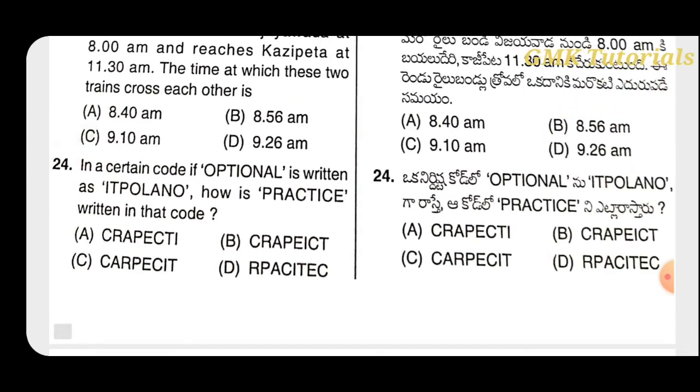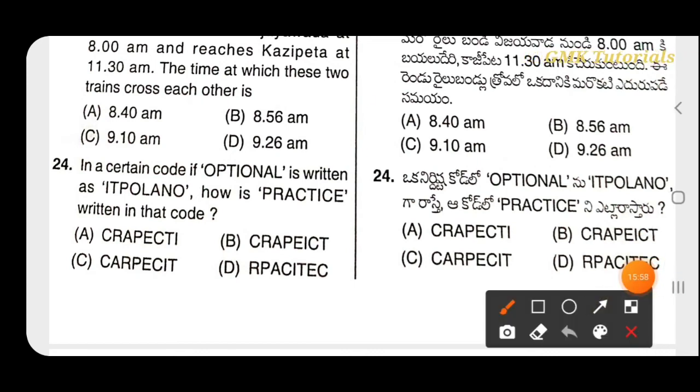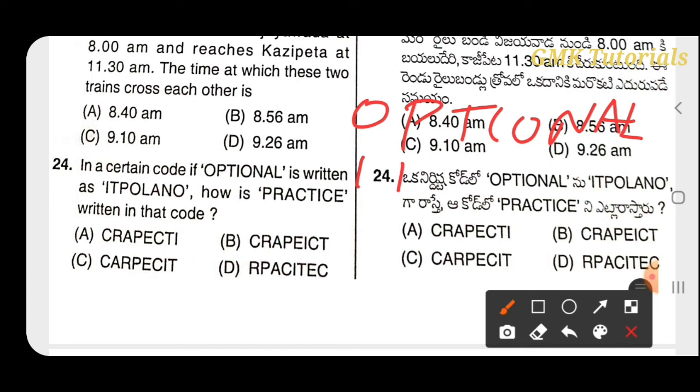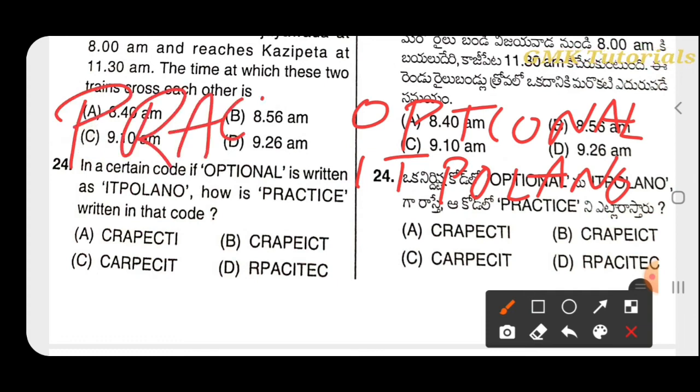Next question, in a certain code OPTIONAL is written as ITPOLANO. How is PRACTICE written? So OPTIONAL is written as ITPOLANO.